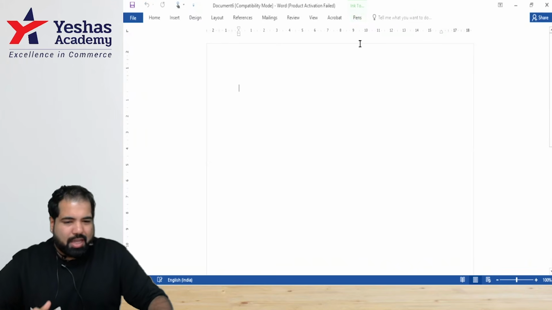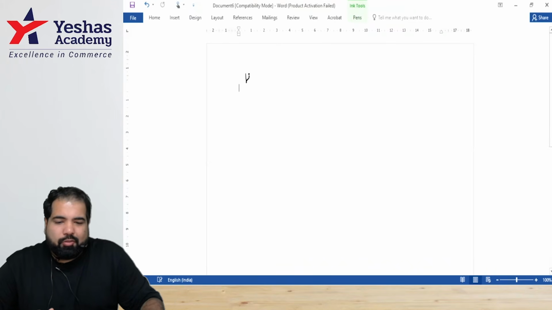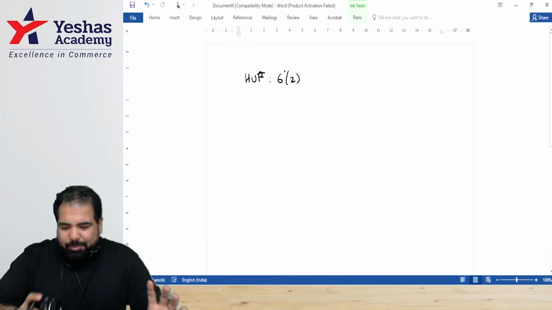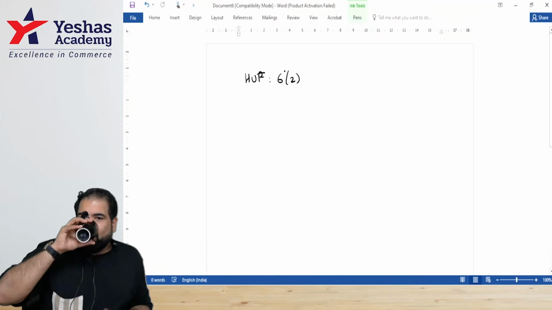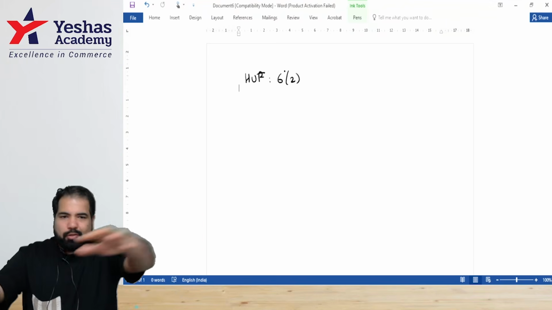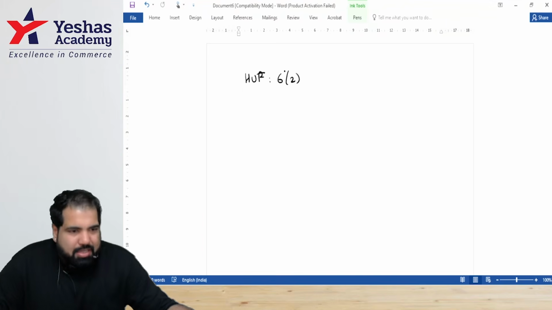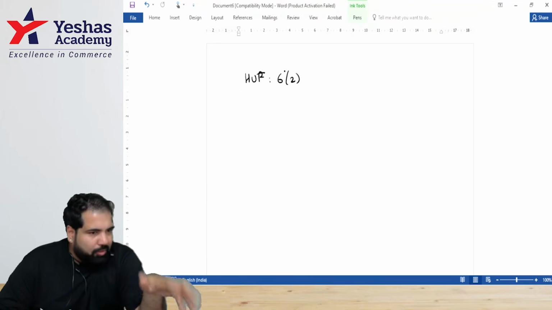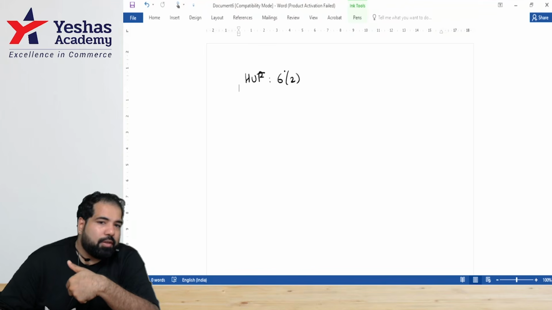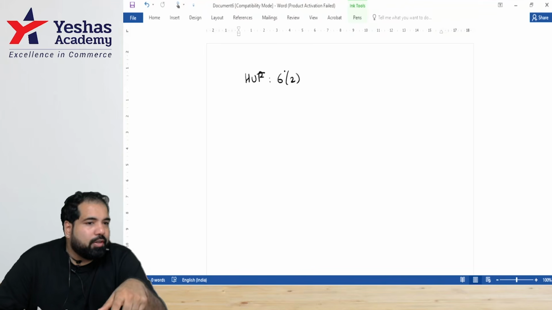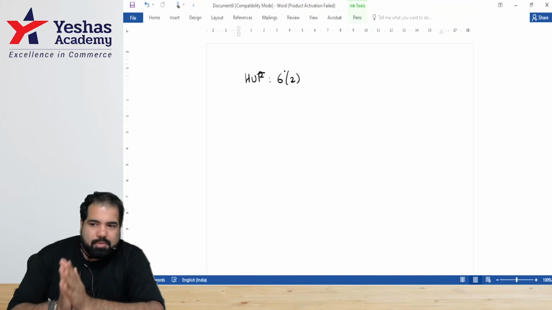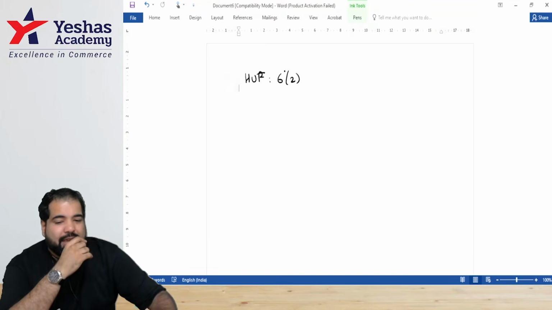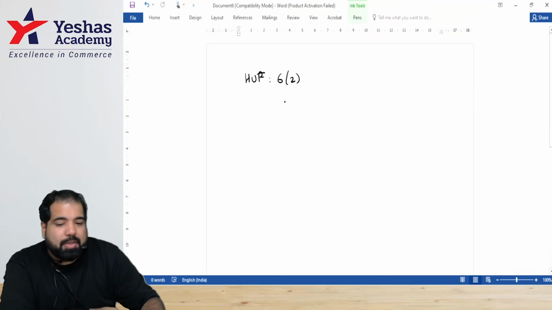Now, guys, we go to the last few sections. For a HUF, the section is section 6(2). Let's talk a little bit about HUF. HUF means what? Hindu Undivided Family. All of you guys, including me, can we be in one family? Yes. There will be a senior person, and there are co-partners. Can we have income? We can collectively have money in an FD and we earn interest. We can have a house given on rent and we earn income. We can collectively have a business and we earn PGBP. So can we have incomes? Yes. And can a HUF also become a resident or a non-resident? Yes. It depends on control and management.